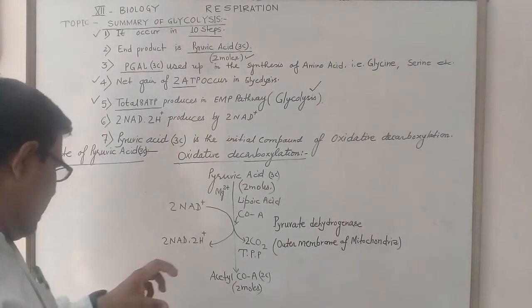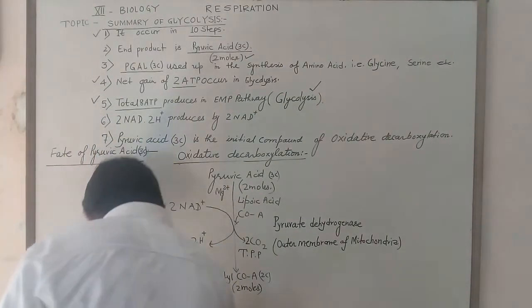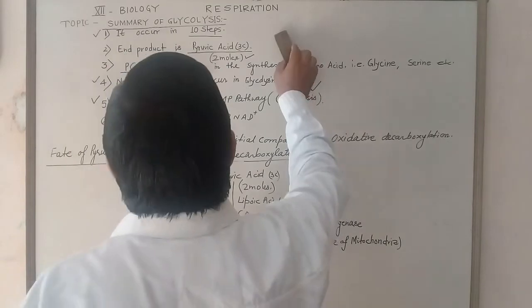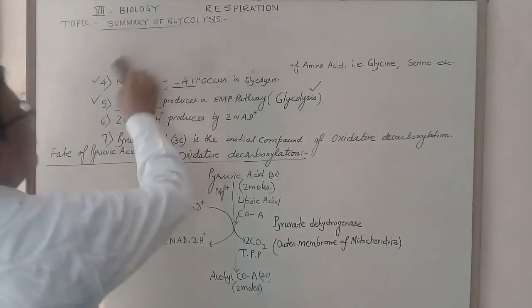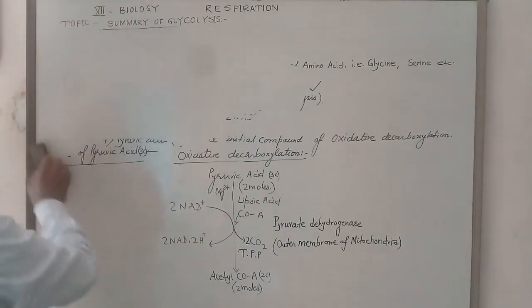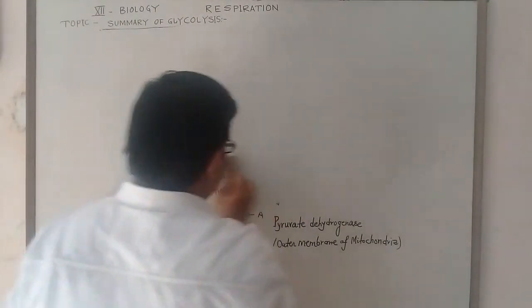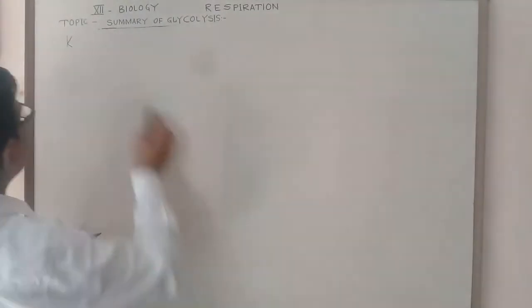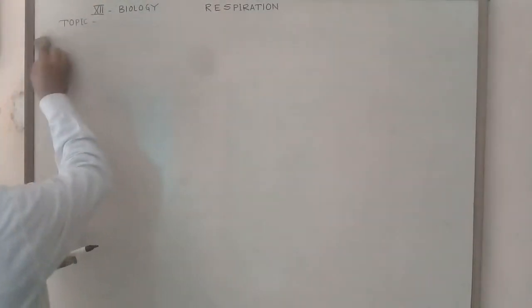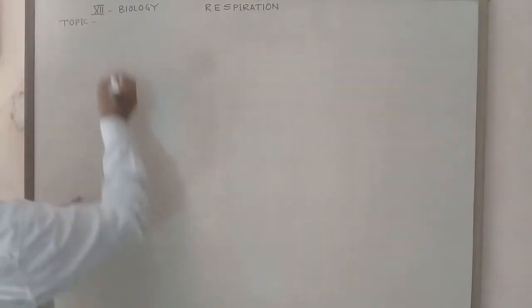But what is the Krebs cycle? This is the question. Now we study the Krebs cycle. Here it is the main topic.